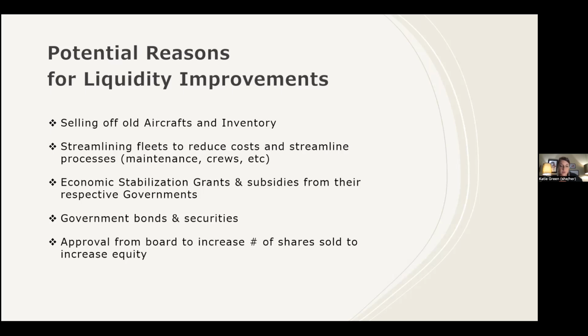Overall, the pandemic showed the deep vulnerability of the airline industry and created space for these airlines to explore these vulnerabilities further. It may look as though they're all improving their liquidity, but I wonder how they can maintain, or if they can maintain, the higher ratios as government assistance reduces and things start to go back to business as usual. I'll pass it over to Chad for a look at solvency.